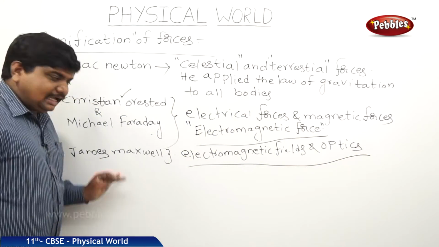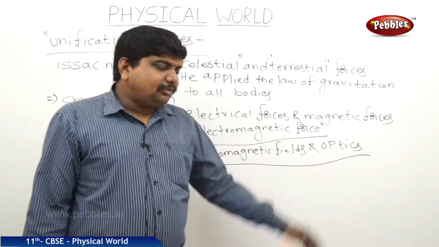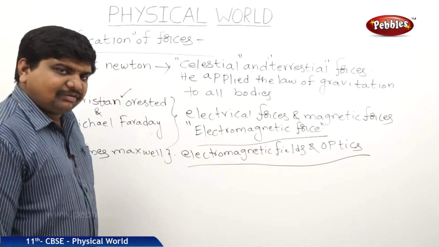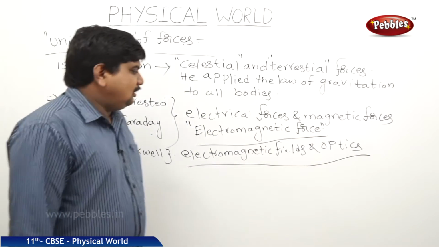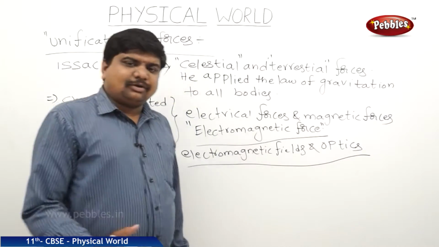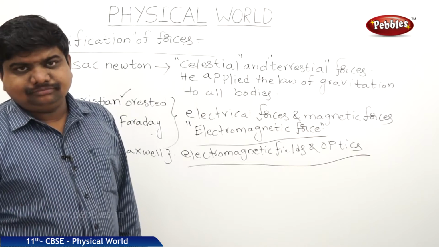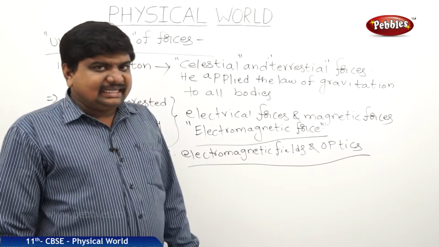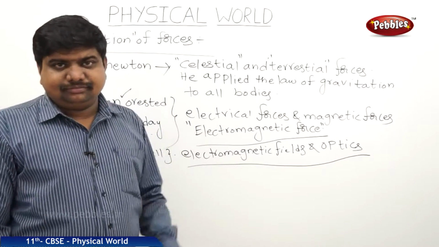From his era, he has proved the velocity of the electromagnetic field is equal to the velocity of light. So from his era, light is also treated as an electromagnetic wave. So he showed that light is an electromagnetic wave.